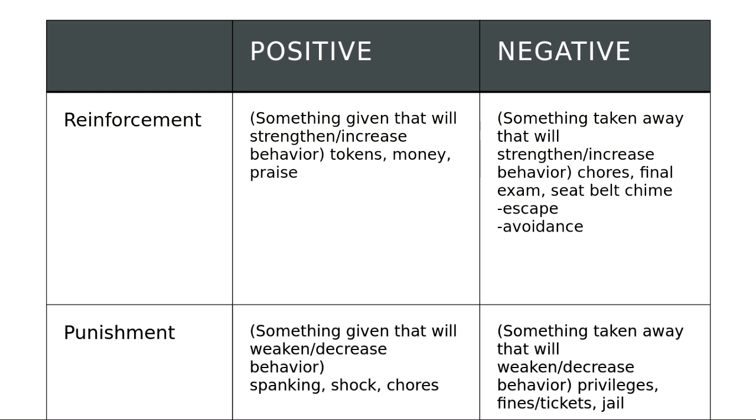So the third type of consequence that can follow an operant behavior is positive punishment. This is giving something, adding something that will serve to weaken or decrease a behavior. Examples of positive punishment are things like spanking. You give your child a spanking to stop a behavior, to decrease a behavior. In the lab, electric shocks. So you want an animal to stop or decrease the behavior, you give them, so that's the positive part, you give them a shock. Chores can also be an example of a positive punishment.